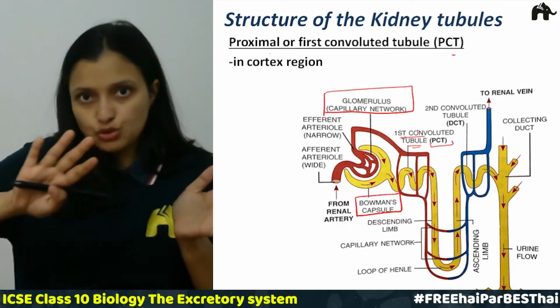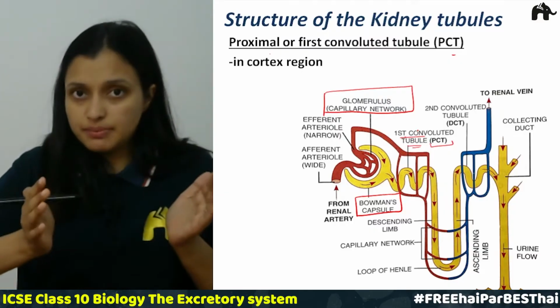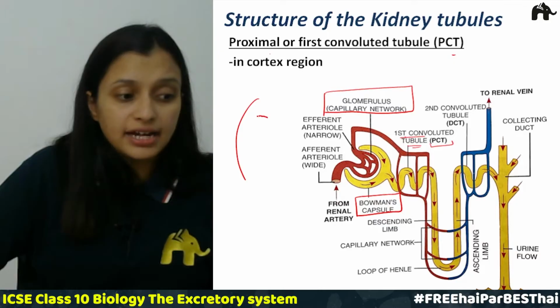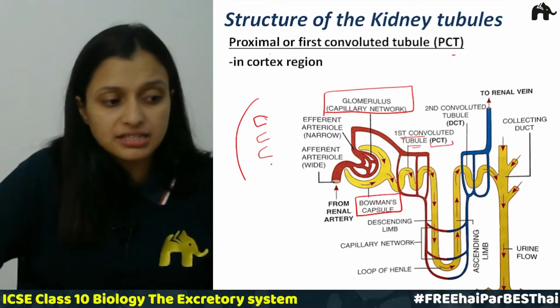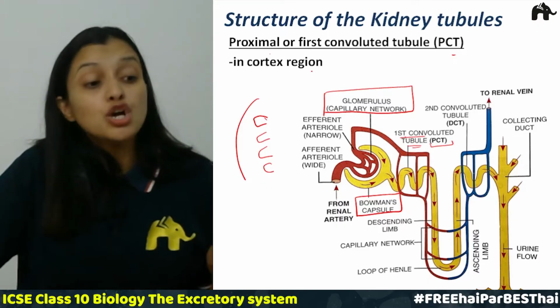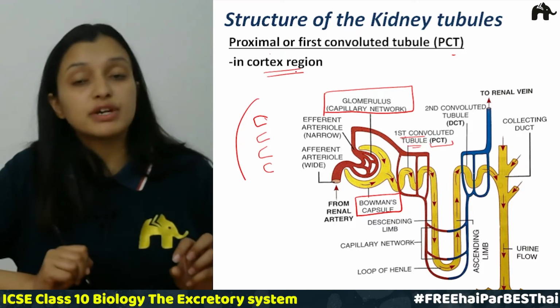So we have studied there are two regions in our kidneys. One is the cortex and one is the medulla. So cortex is the outer region, right? And when these pyramid shaped structures start, that is the papillae start, this is said to be the medulla region. So this PCT is present in the cortex region of our kidneys.